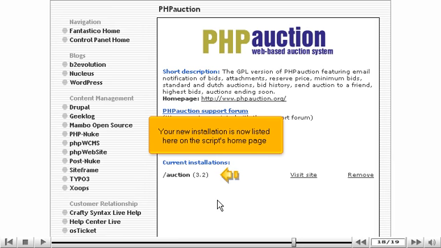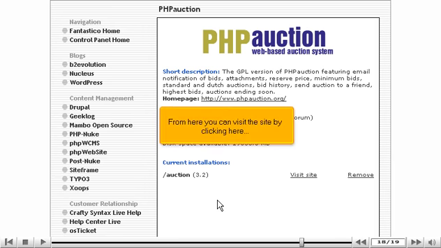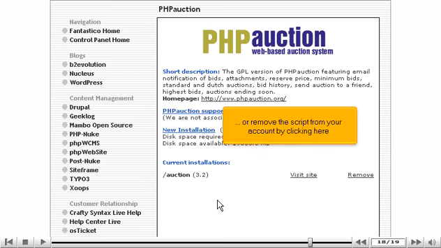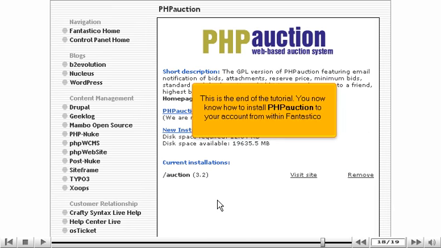Your new installation is now listed here on the script's homepage. From here you can visit the site by clicking here, or remove the script from your account by clicking here. This is the end of the tutorial. You now know how to install PHPauction to your account from within Fantastico.